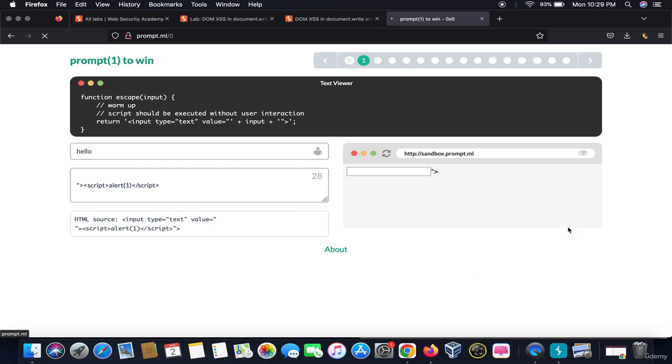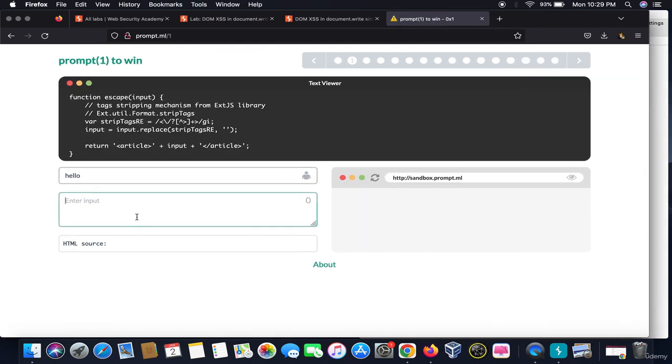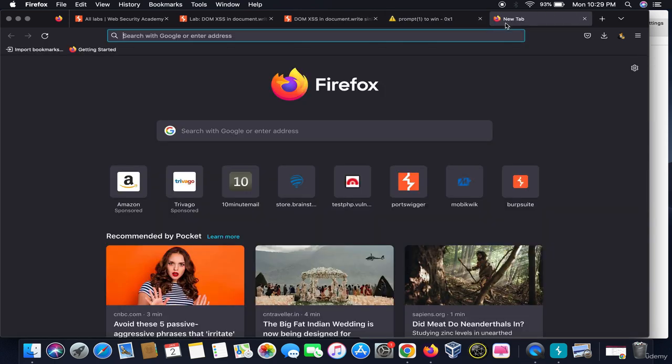So the other task is loading. We will do the same thing. We will write hello, and this time there are no HTML tags, rather it says an article. So we will craft a custom query of an SVG onload. But this time also it doesn't execute. See, it doesn't execute. So you can practice things here, but to overcome this, you need to use Burp Suite. Let me tell you how.